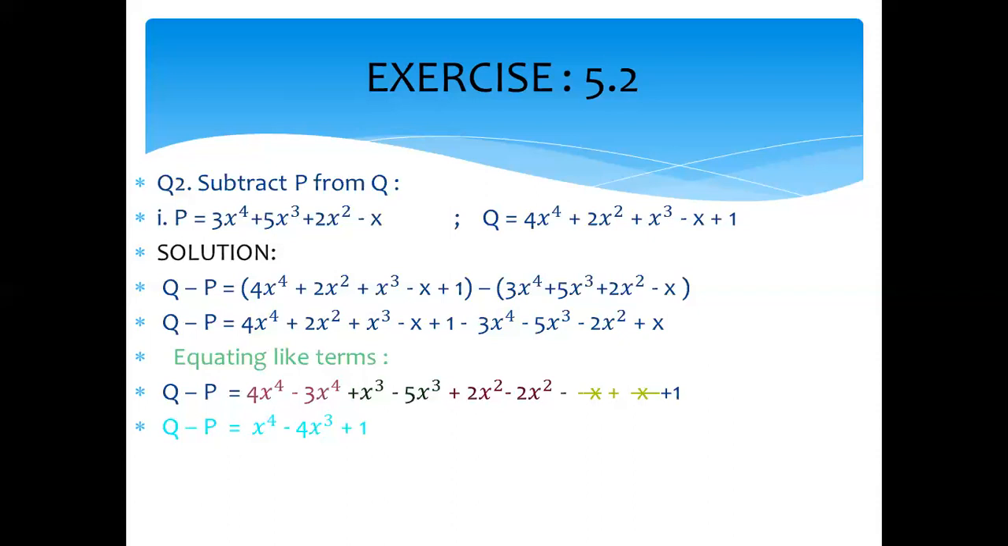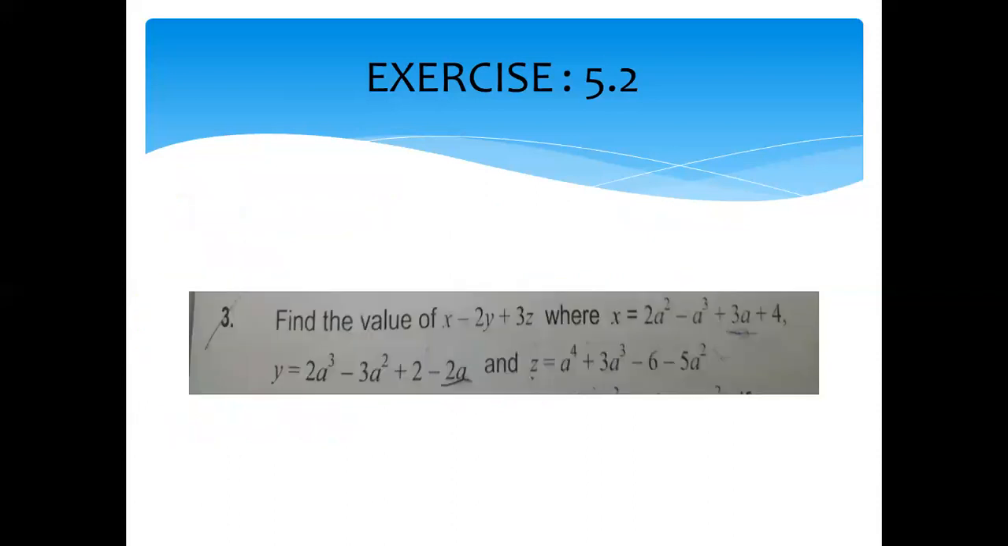On the same pattern, we will do the remaining two parts. We will use the colored pen for like terms. Yes, come to the third question. Find the value of x minus 2y plus 3z. The expression is given, but the values of x, y, and z are also given. You only calculate the value of the expression. Expression means x minus 2y plus 3z.